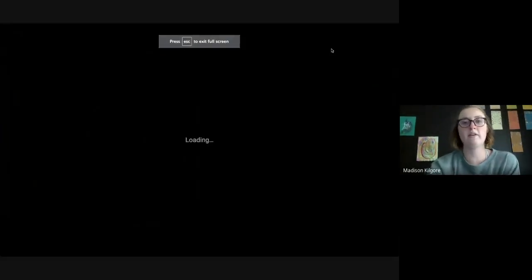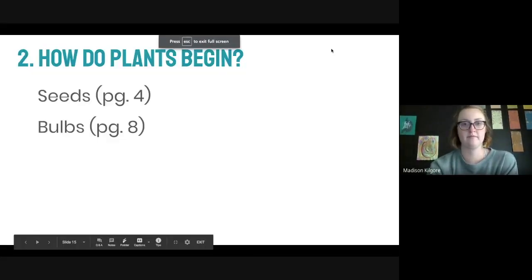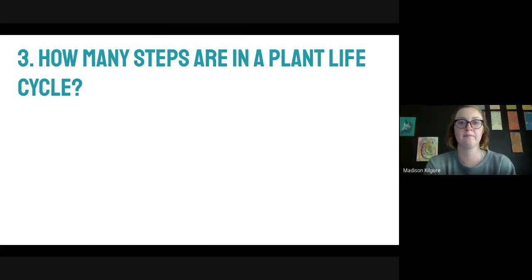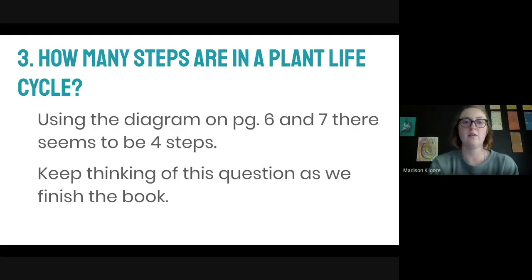All right, and I had one more question. How many steps are in a plant life cycle? So using the diagram on page 6 and 7, there seems to be 4 steps. It wasn't completely defined and clear, so I want to keep thinking about this question as I finish the book, because I know I haven't finished the book yet.